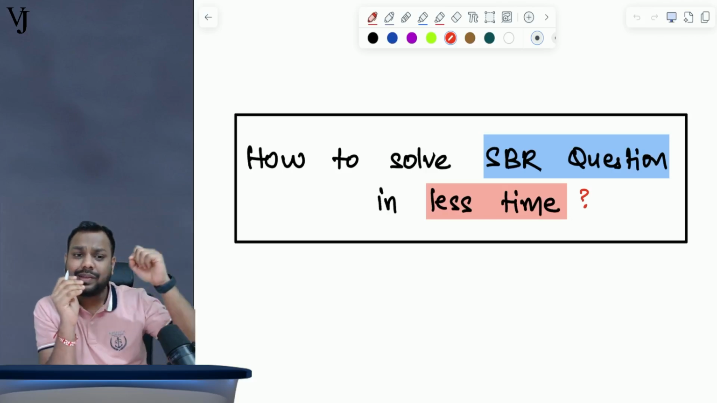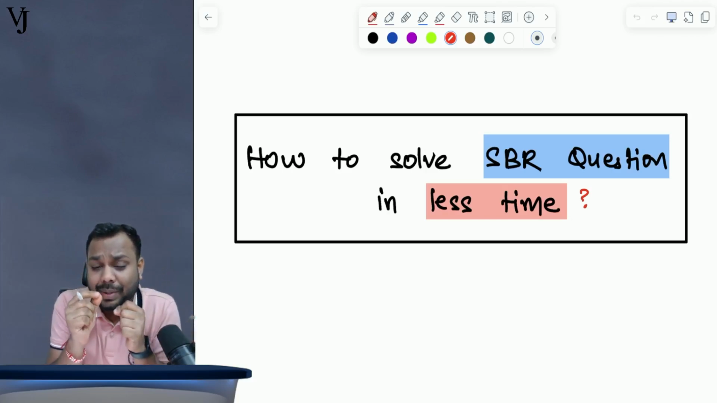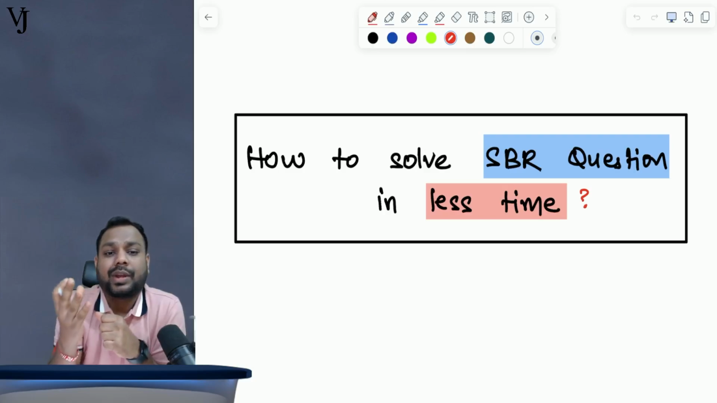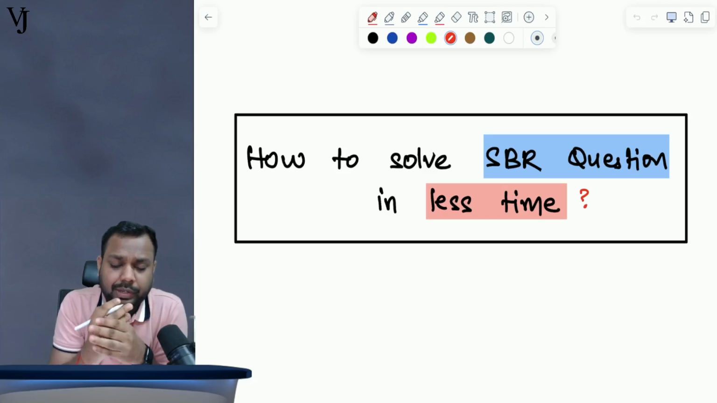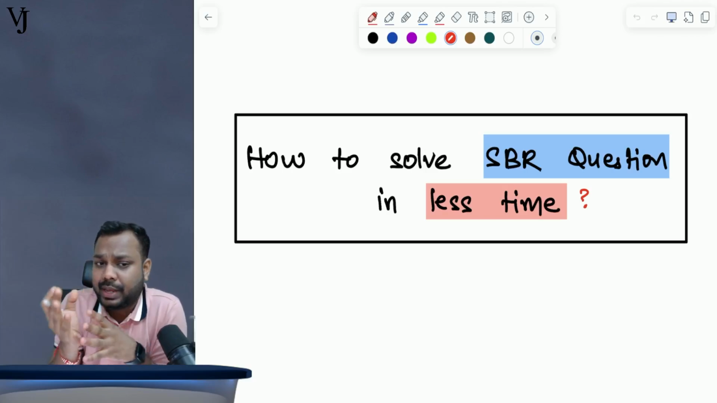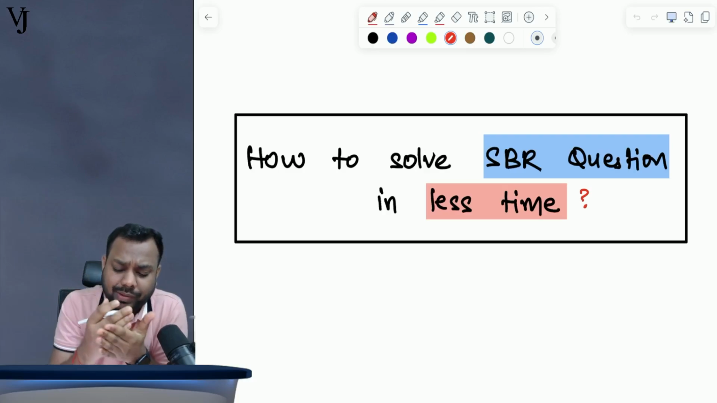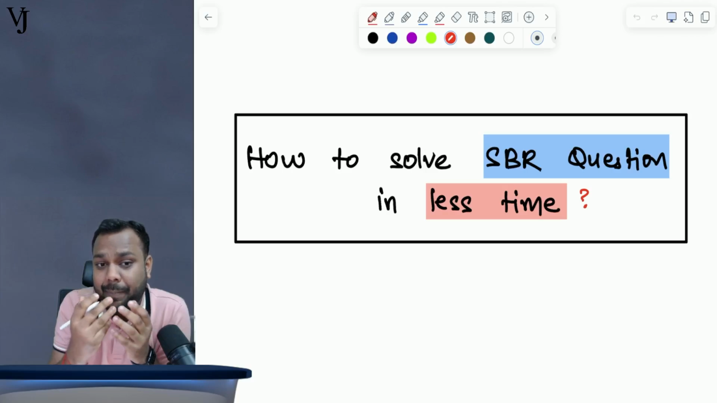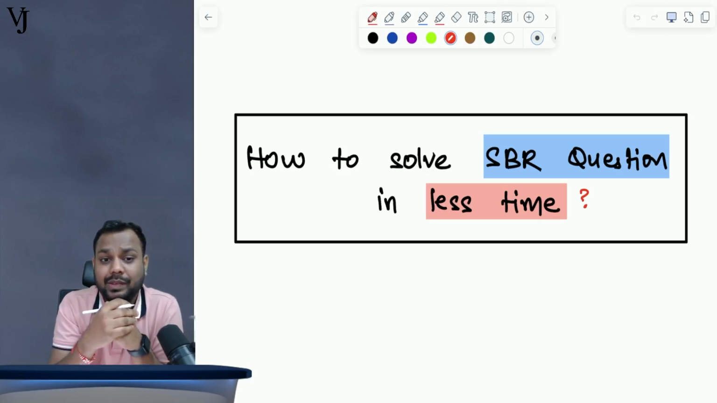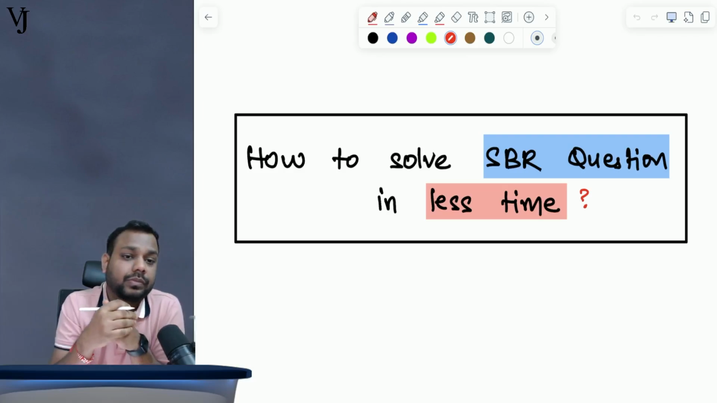Guys, in ACCA SBR, the most commonly faced challenge is the lack of time management, and we find students saying that sir, we were unable to complete the entire paper in the given time, or we were able to complete only 75 marks, 80 marks, 90 marks. Why is this happening? The point is we are using a wrong approach.